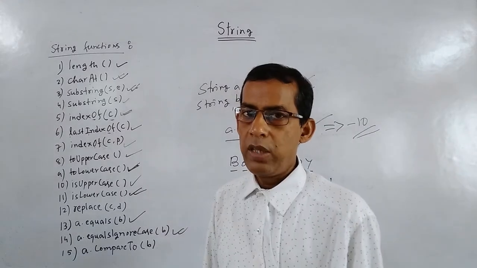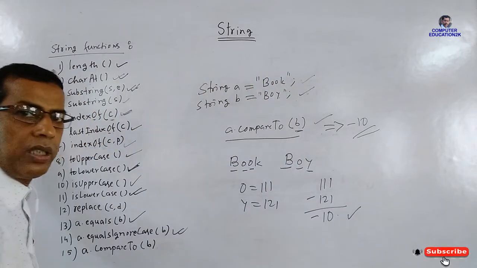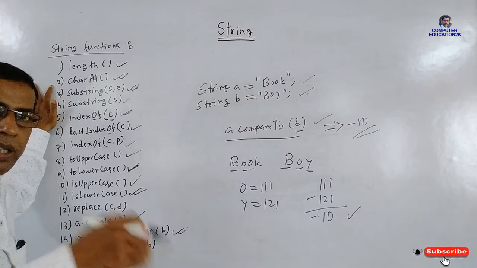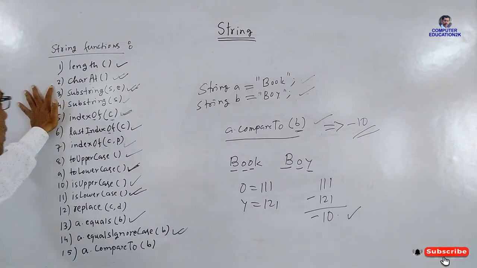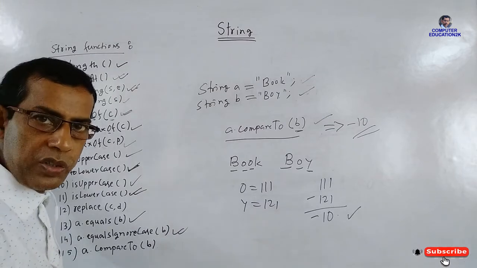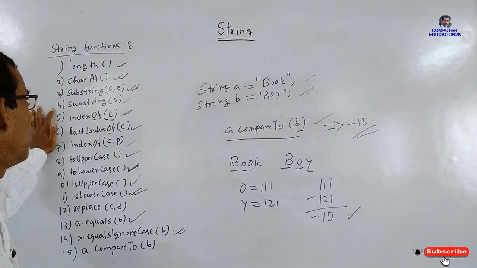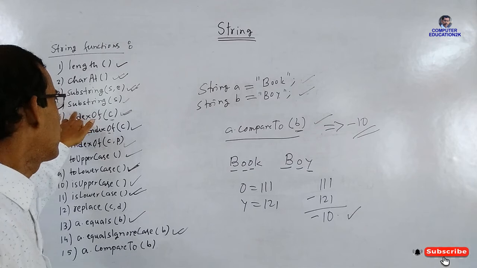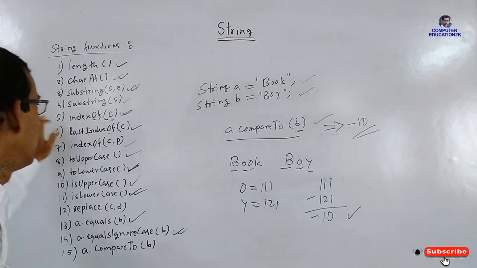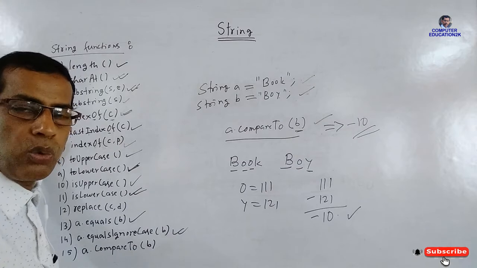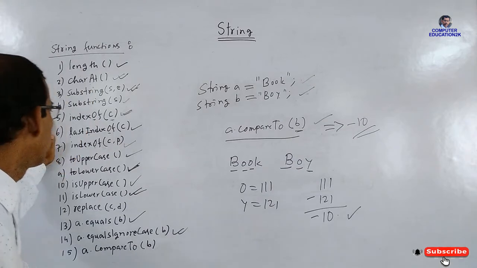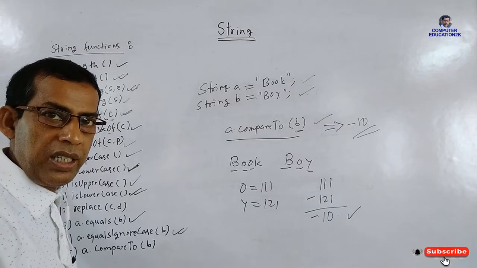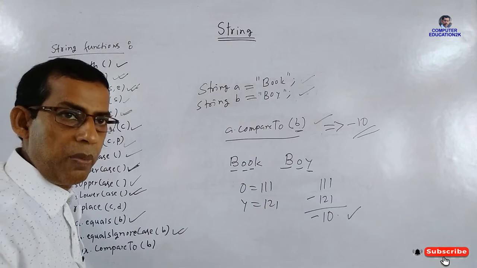I will again explain once from the beginning. The length function is used to find the length of a string. The charAt function is used to take out one character from a string. Substring is used to take out a part of a string. You have two types of substring: you can give substring with start index and end index, and then substring with only start index. Then indexOf is used to get the index number of a character from a string. lastIndexOf is used to find out the last index number of a character from a string.